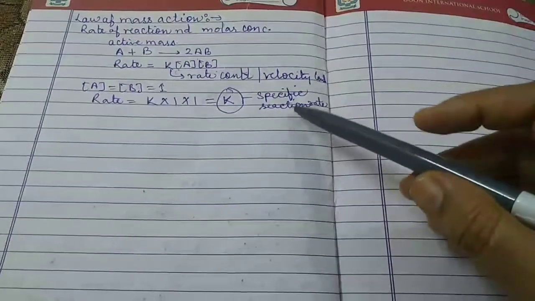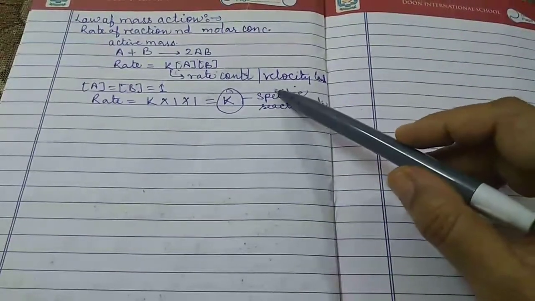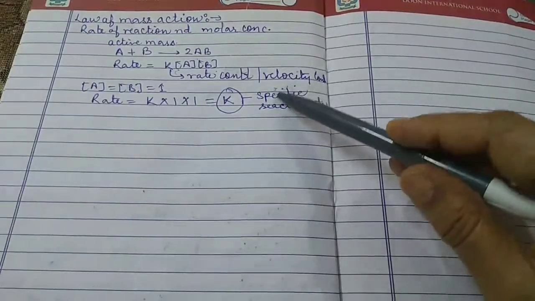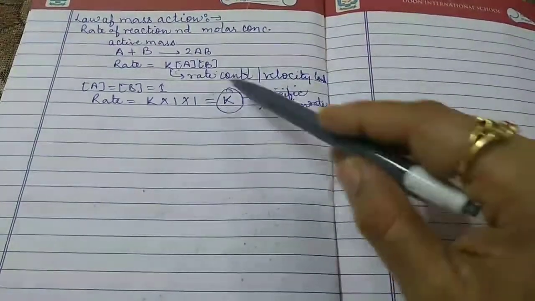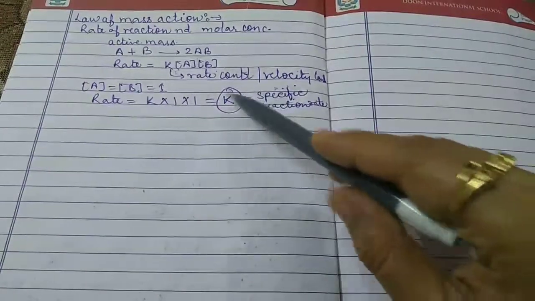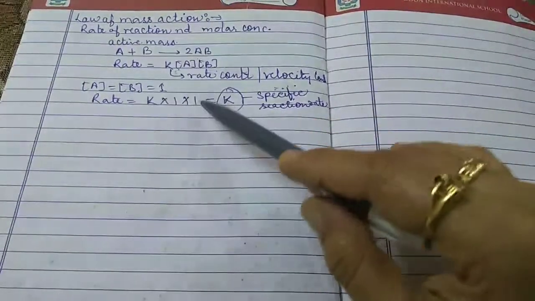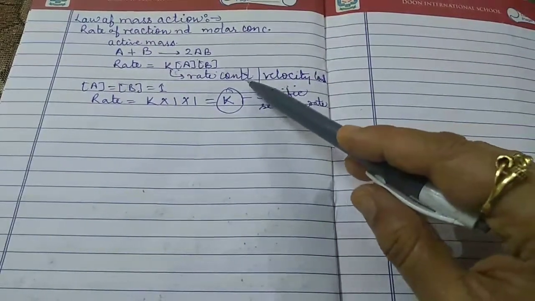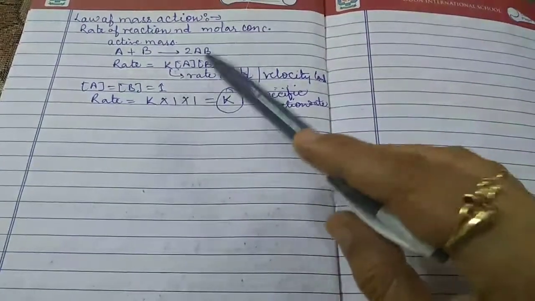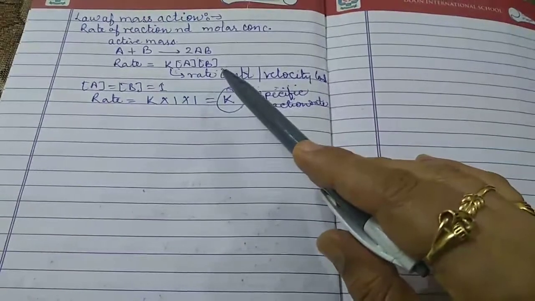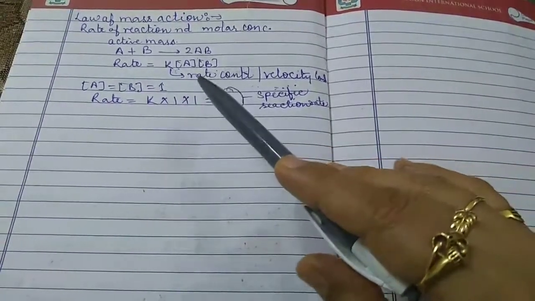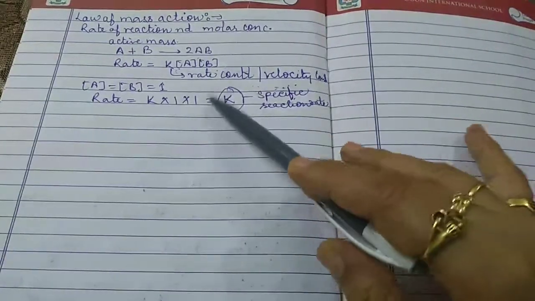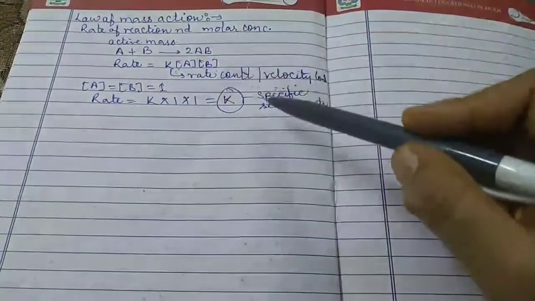So the first characteristic is that the rate constant is a measure of the rate of reaction. It means the larger the value of K, the faster is the reaction, because it is directly proportional to the rate of reaction, and similarly, a smaller value of K indicates a slow reaction. Now the second characteristic is that different reactions have different values of K. The value of K is not the same for all reactions.